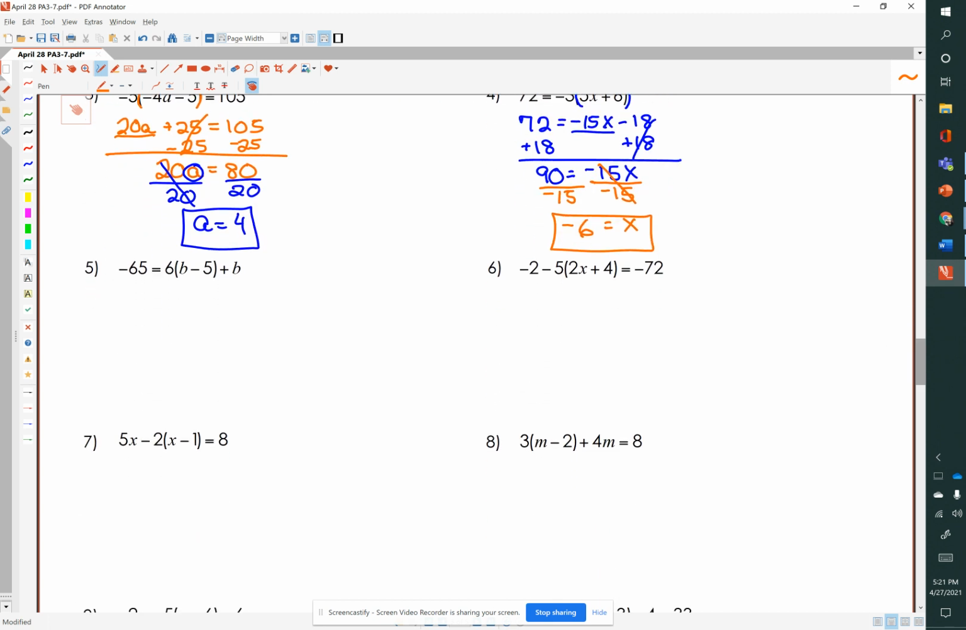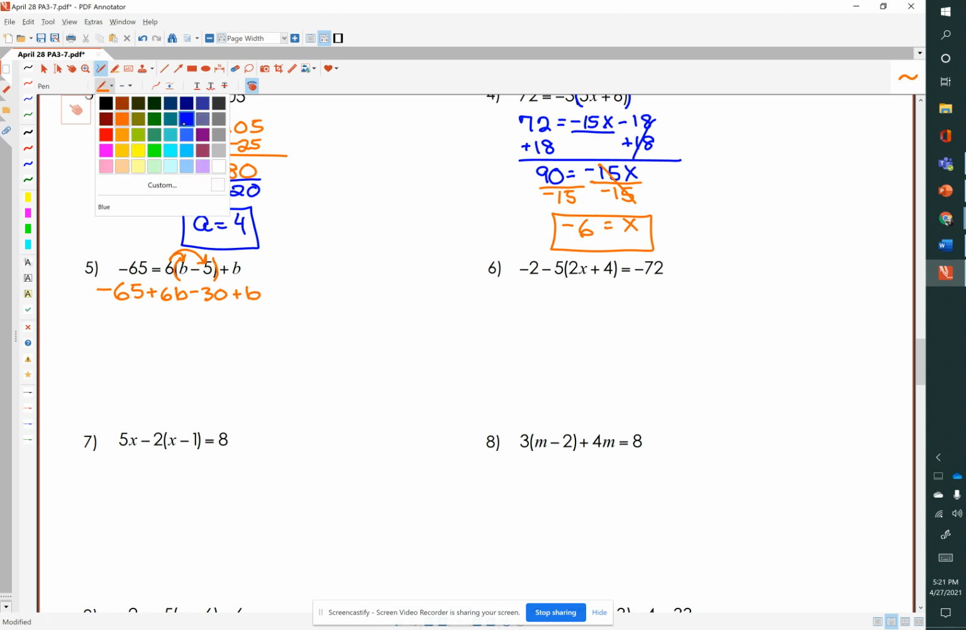Number 5, we have negative 65 equals 6 times the quantity of b minus 5 plus b. So we're going to distribute 6 through this quantity of b minus 5 by multiplying it by b and by negative 5. So we have negative 65. 6 times b, they're both positive, is positive 6b. Positive 6 times a negative 5 is negative 30, and we still have plus b. So now what we need to do is combine like terms.